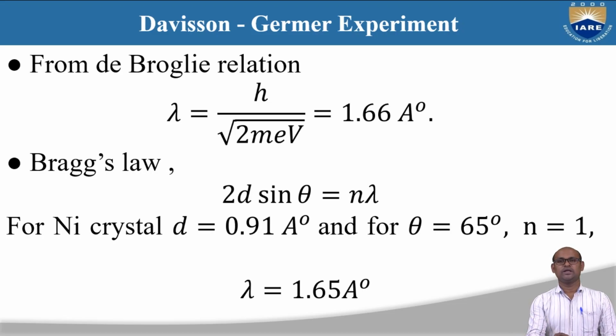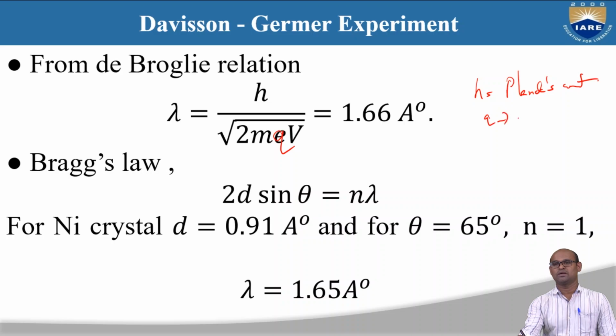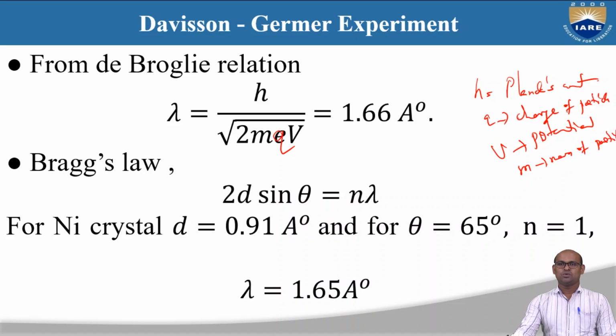Using the de Broglie relation, because the electron is a charged particle, it has charge Q, and V is the potential or voltage experienced. Using the de Broglie relation, we can calculate the wavelength, where h is Planck's constant, Q is the charge of the particle, V is the potential, and m is the mass of the particle. We know all the values.